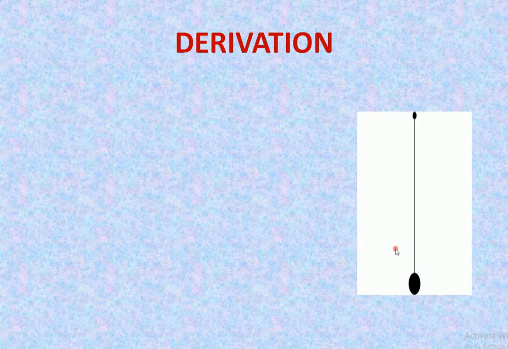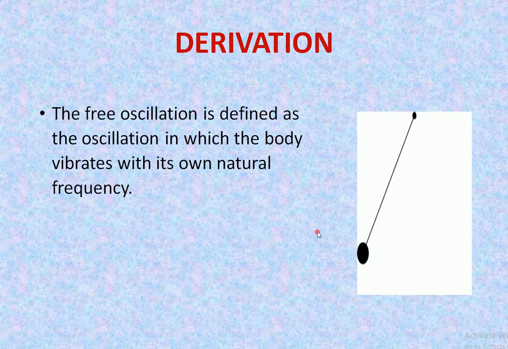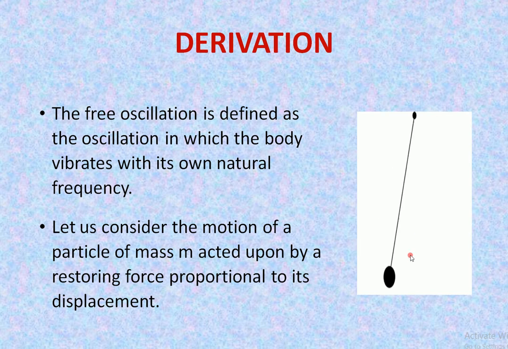Now derivation. See the example of a simple pendulum. This simple pendulum has mass m, and during its vibration the restoring force acts on the pendulum and this restoring force is proportional to the displacement.